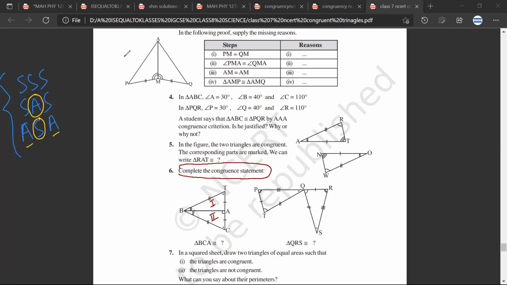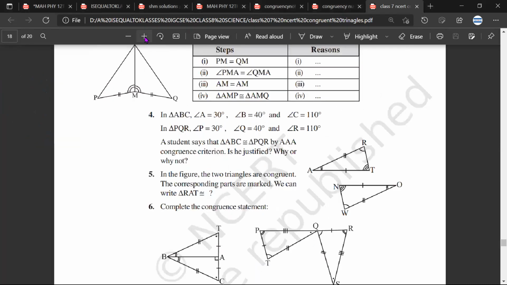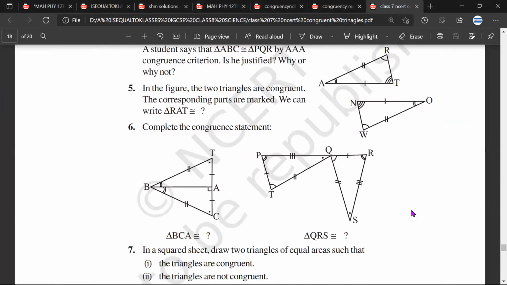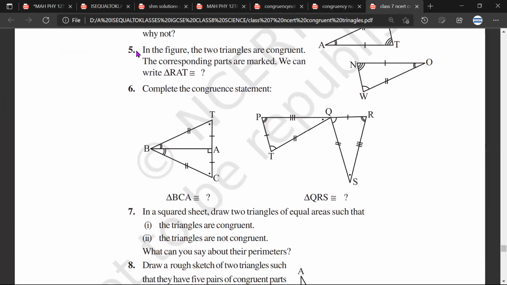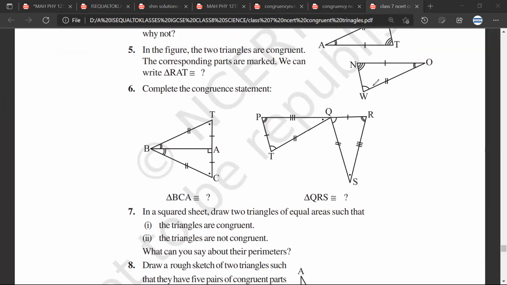Let me zoom the figure a bit. One second. Now it is making sense. So for example, if I look at this triangle and I look at this triangle, what do I have? This side is equal to this side.